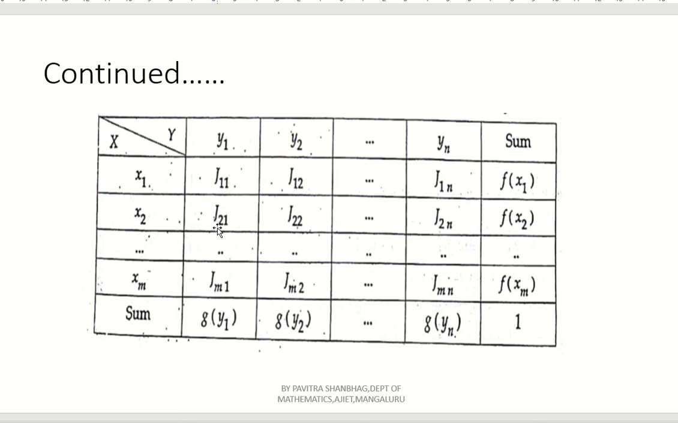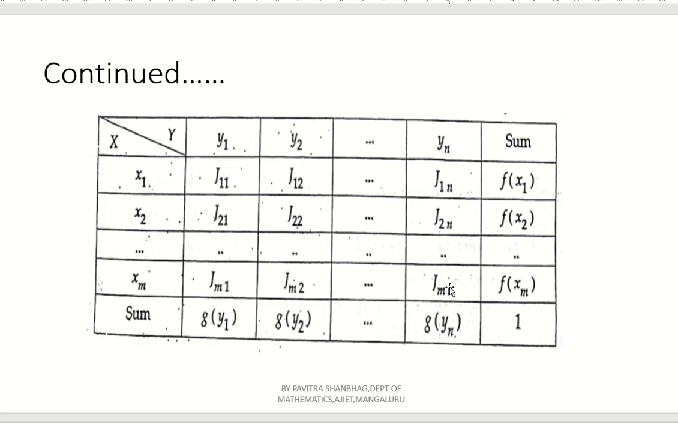Similarly, second row, first column j21. Second row, second column j22 up to j2n here. Now mth row, first column jm1. Mth row, second column jm2 up to mth row and nth column jmn, right?